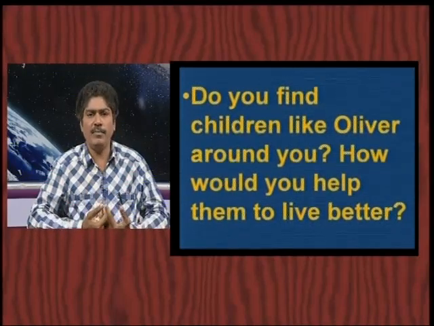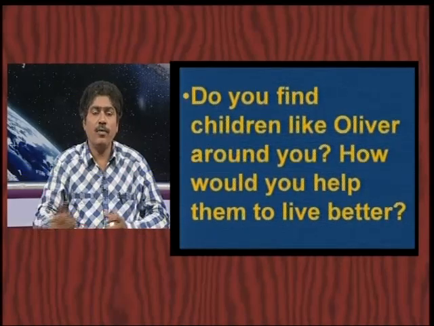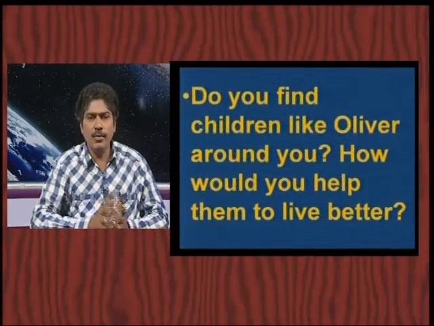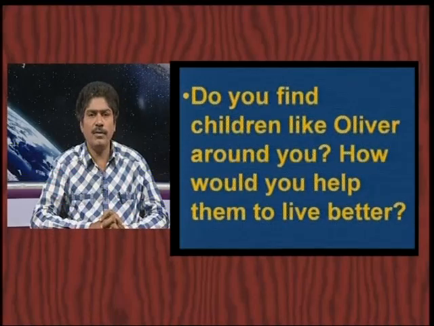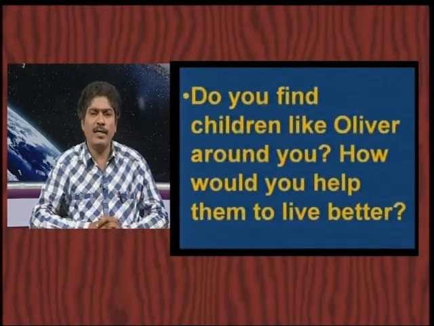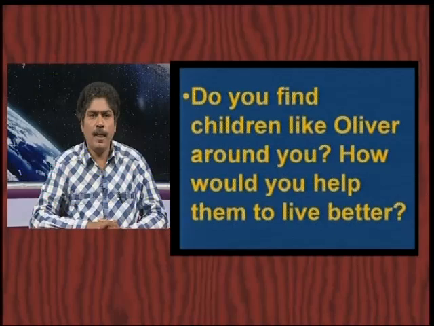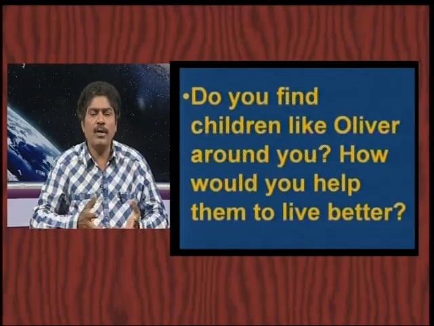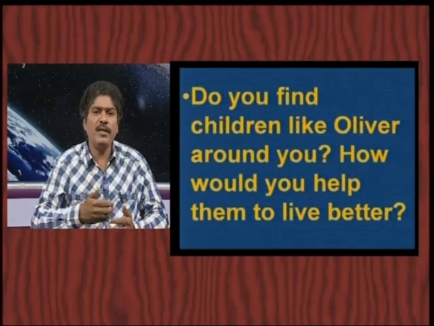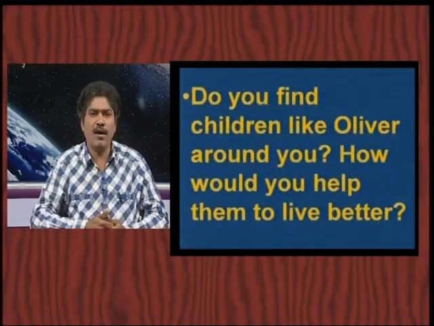How can we help them? Now you do one thing, dear children. Talk to your teachers, your parents, your relatives: what help can we offer to these children, the orphans who are uncared for outside around us? Prepare a list of your suggestions and show it to your teacher, dear children.